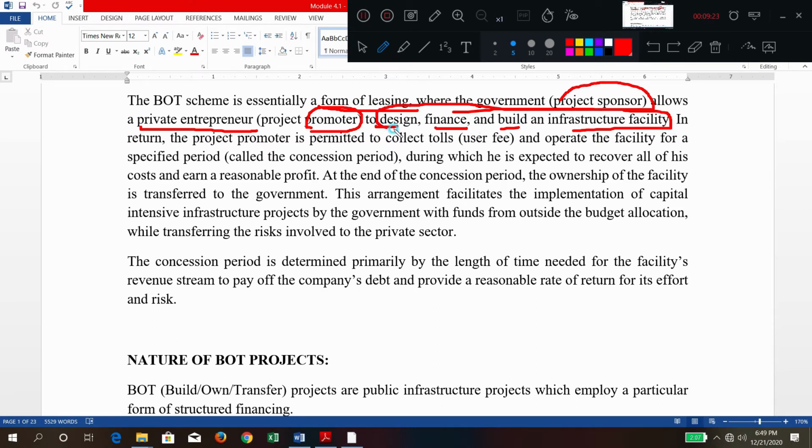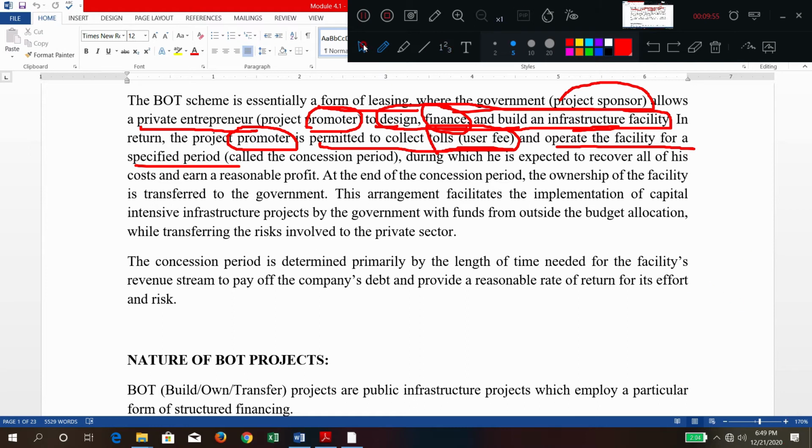In the traditional model, financing is done by the government, but in this BOT or triple P model, the government is not engaged in the financing at all. The promoter, the company executing the project, is permitted to collect the tolls or user fee and operate the facility for a specific period, some 10 or 15 years.